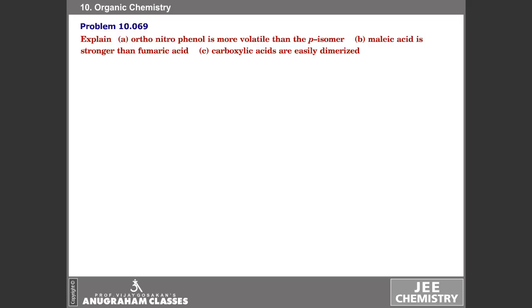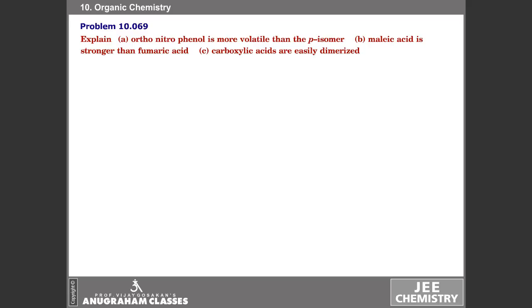More volatile means it has a lower boiling point. A non-volatile substance has a higher boiling point. A volatile substance has a very low boiling point. When we compare the ortho and para-isomers, orthonitrophenol and para-nitrophenol, we find the boiling point of orthonitrophenol is low. It is steam volatile, but the para-isomer has a higher boiling point.